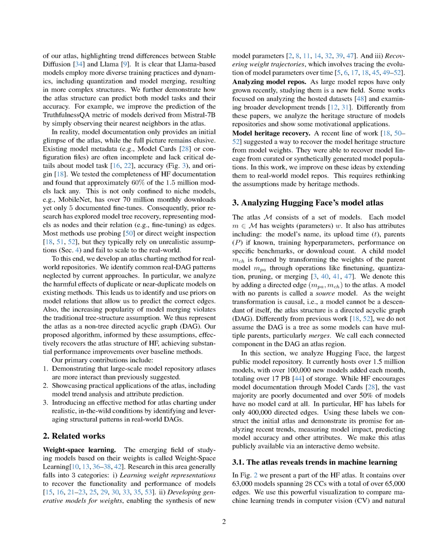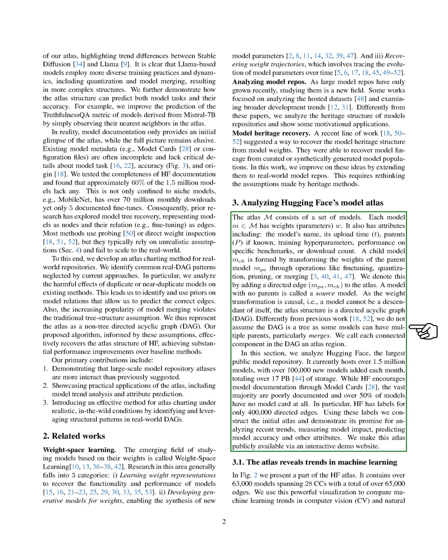Section Summary. In this section, we propose a method to create an atlas of neural networks, specifically charting the Hugging Face model repository, to facilitate the discovery and reuse of models while highlighting trends and performance metrics. We reveal that many models lack proper documentation, which complicates the understanding of their relationships, and we introduce a directed acyclic graph, DAG, structure to better represent these connections and improve model analysis.